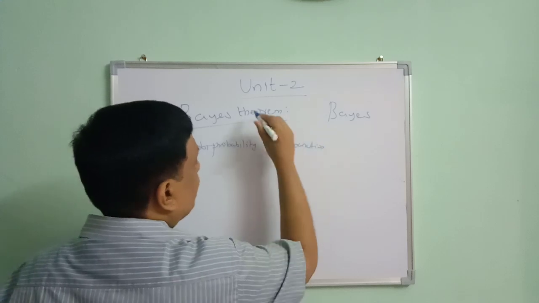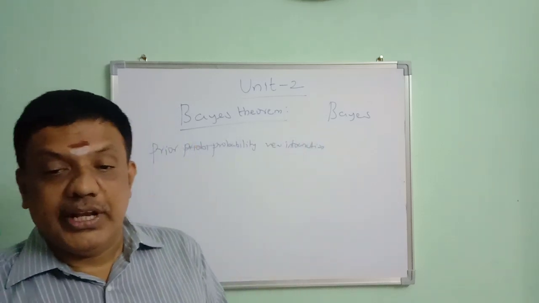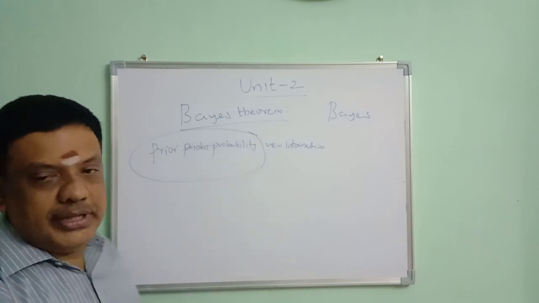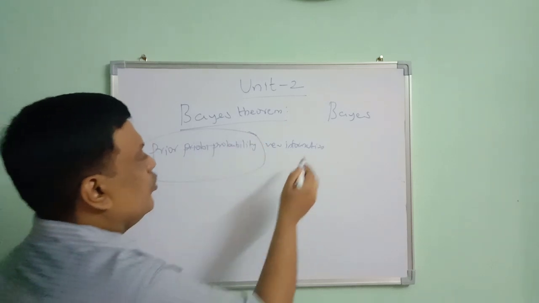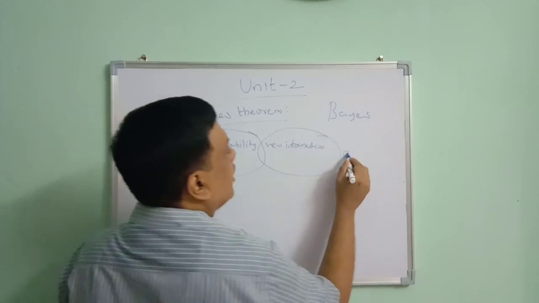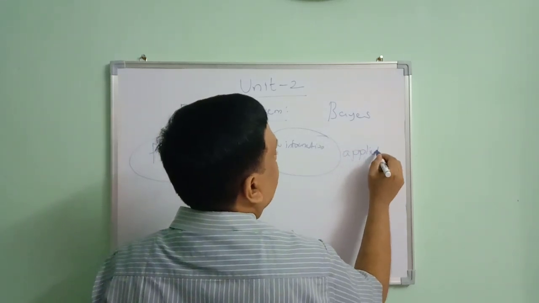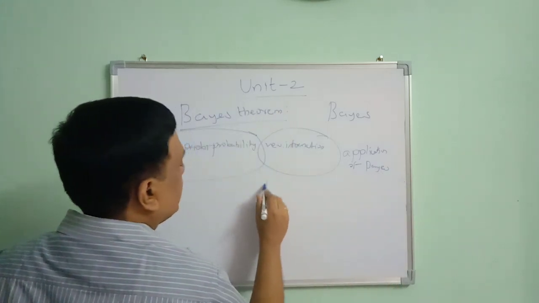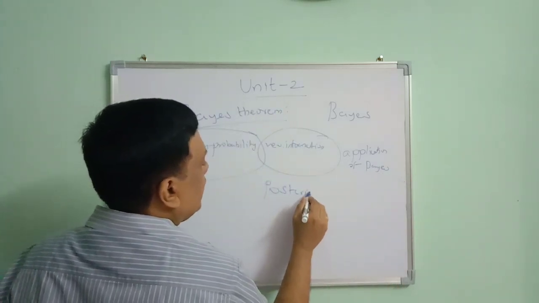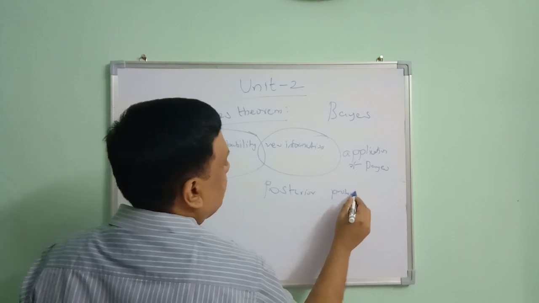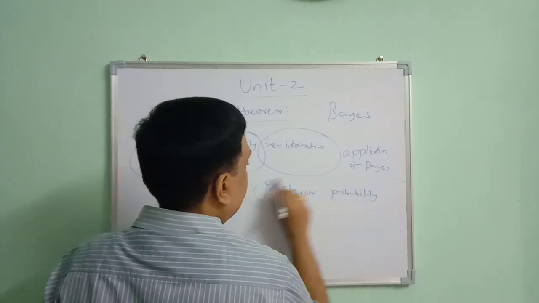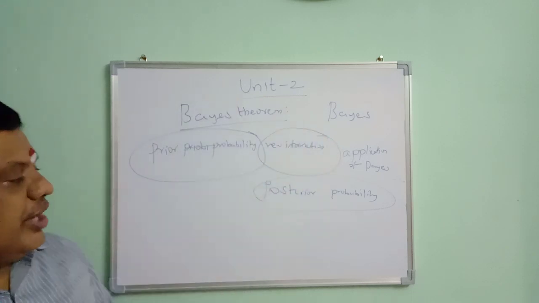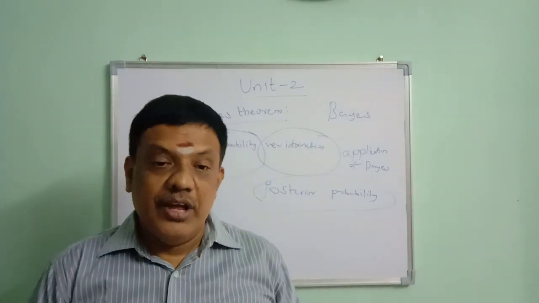With the application of Bayes theorem, we are going to derive the posterior probability. We have some information from past events, and with the application of Bayes theorem, we get the future probability.